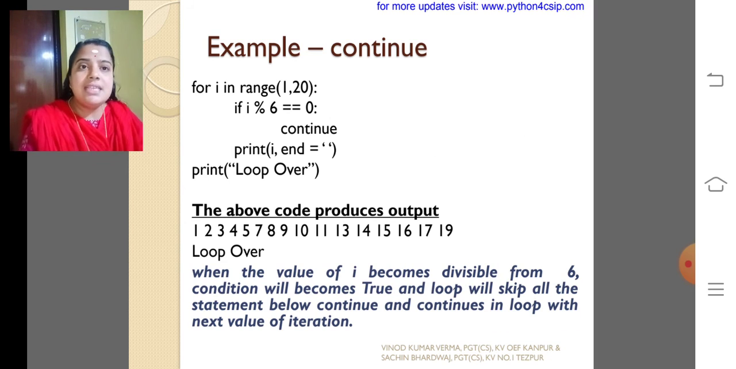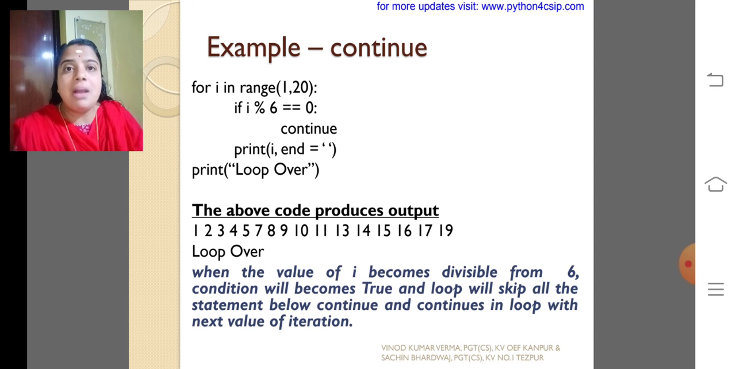Let us discuss the next one, continue. If you give a statement like continue, instead of coming out of the loop, it will allow the interpreter to go to the next iteration. So whenever the i value becomes 6, it doesn't print i, and it moves to the next one, that is 7.